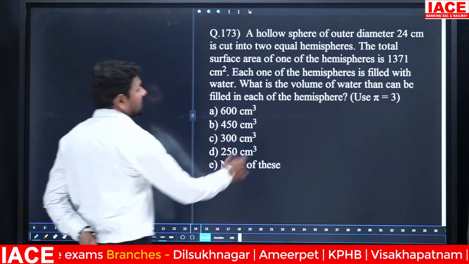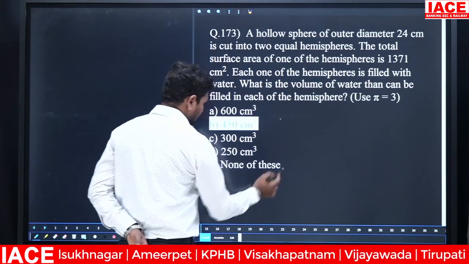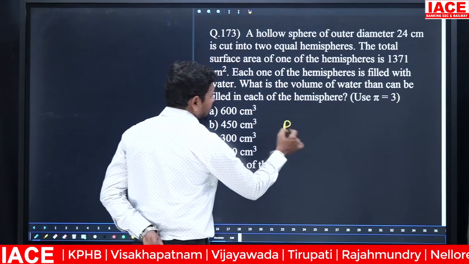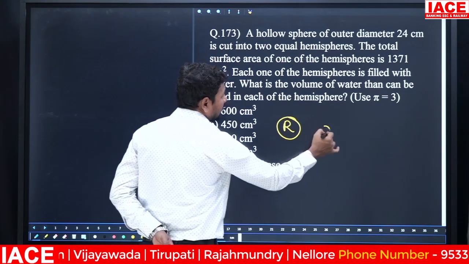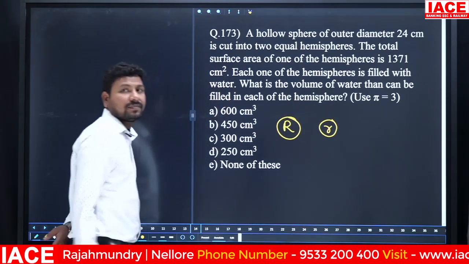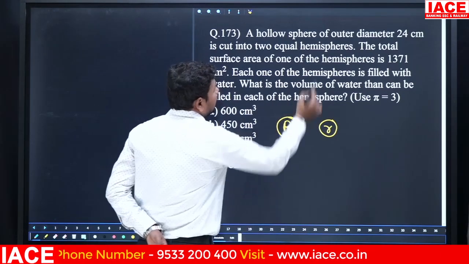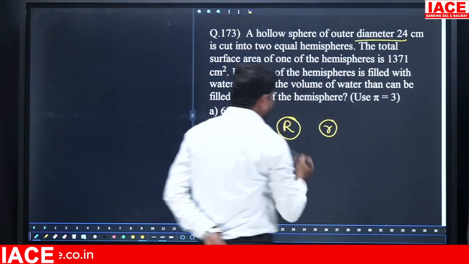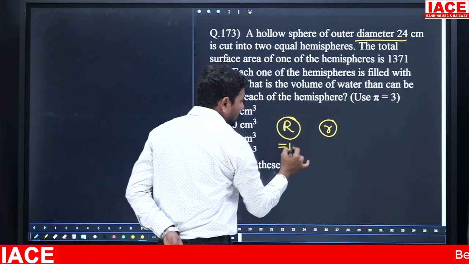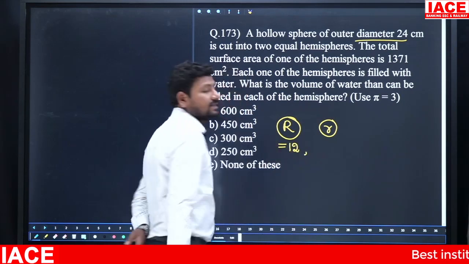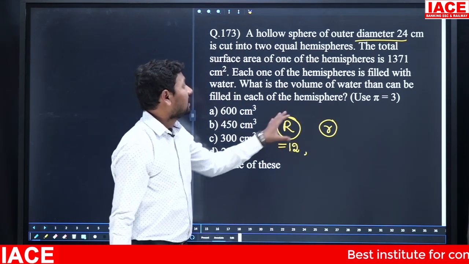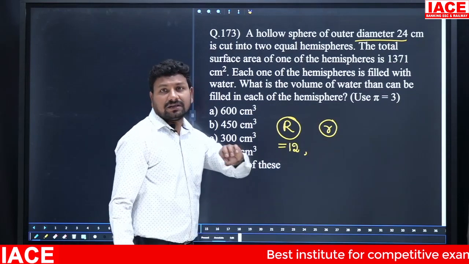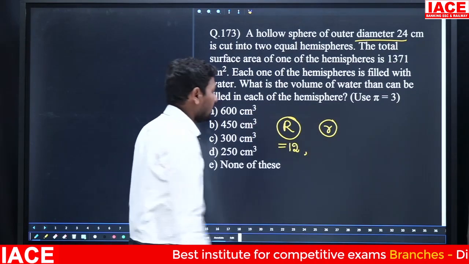Assume the outer hemisphere radius value is capital R. For the inner one, you can assume small r. Then for capital R, the diameter is clearly mentioned as 24 cm, so the radius becomes how much? 12. This is for the outer hemisphere. For the inner hemisphere, we don't know the radius.